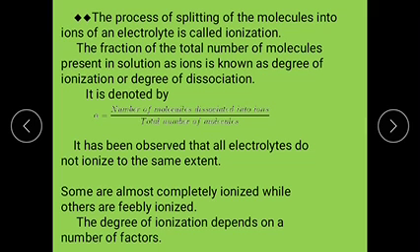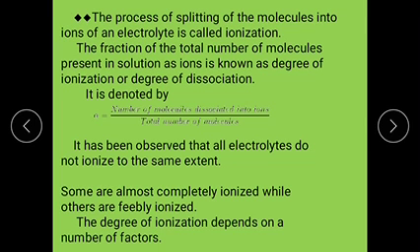It is denoted by alpha, equal to the number of molecules dissociated into ions divided by the total number of molecules.